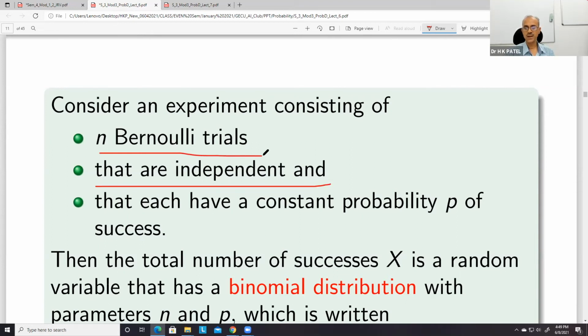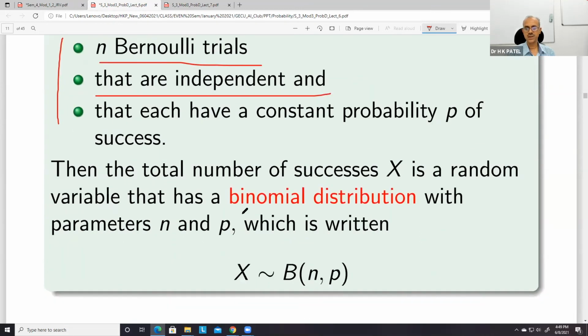Independent means the outcome of the experiment is independent of the previous outcome. Then they are independent. And each has a constant probability p of success. So this we have assumed. If these three things are satisfied, then the distribution is said to be a binomial distribution.